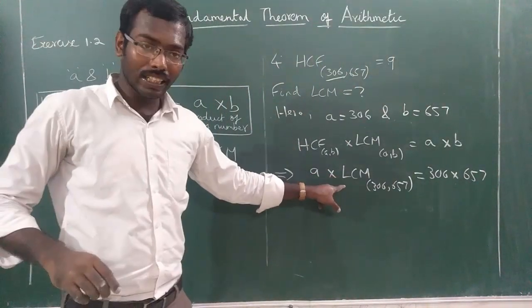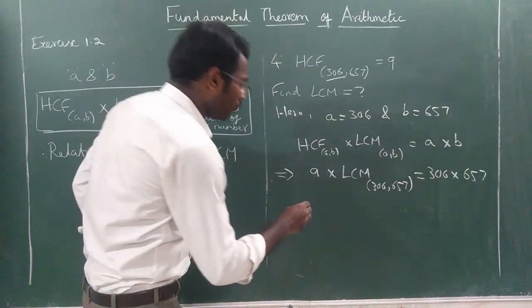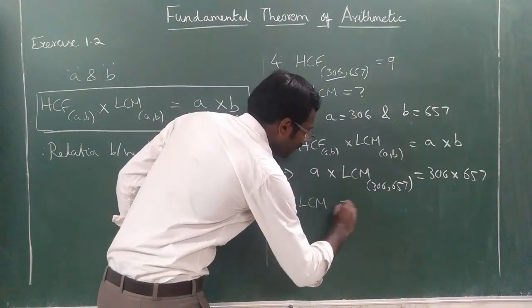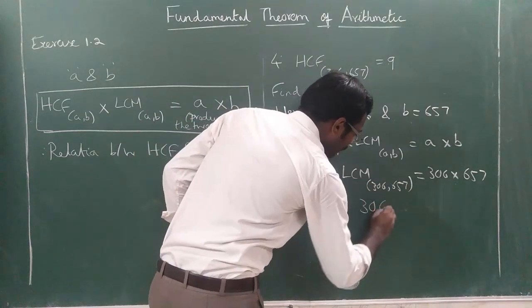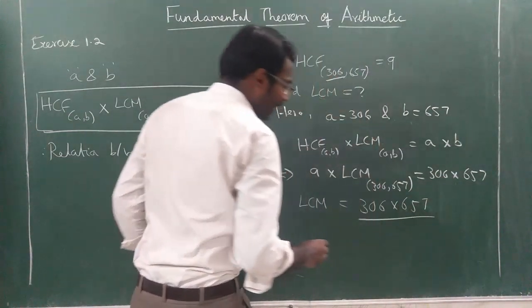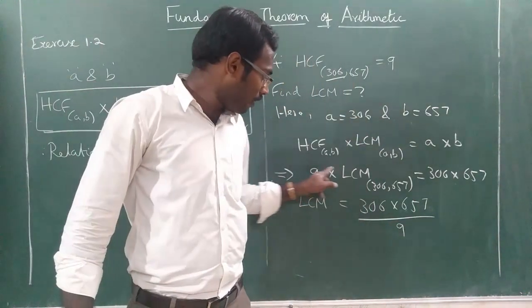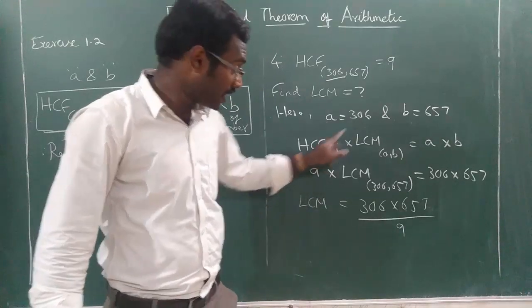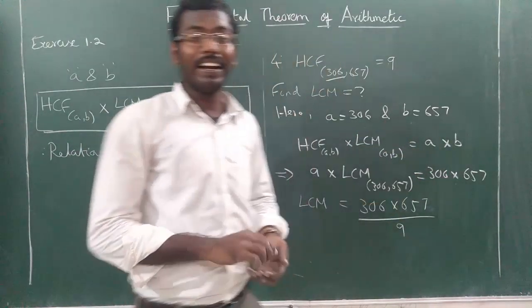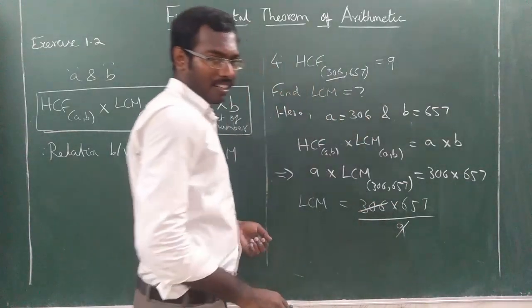So we want LCM. So let us take the LCM. That's it. Understood? Therefore, LCM is equal to 306 into 657 divided by 9. So I have taken this 9 from multiplication to that side, so it will become division. So I think you can cut this 9 and 306.